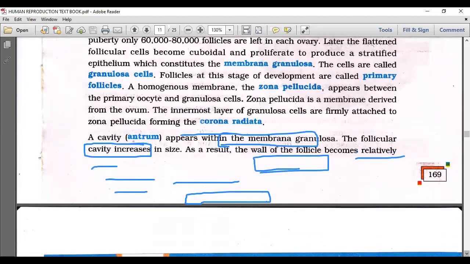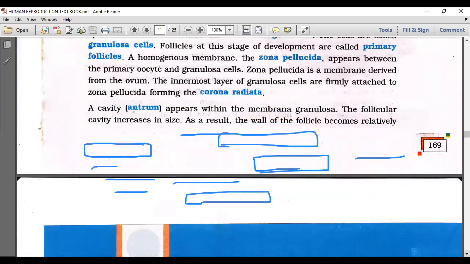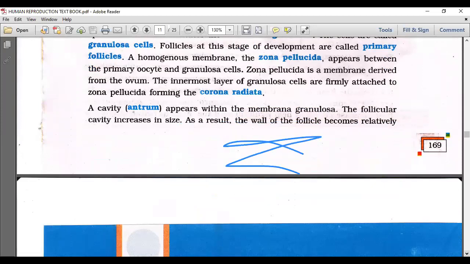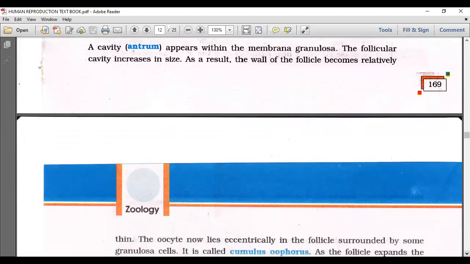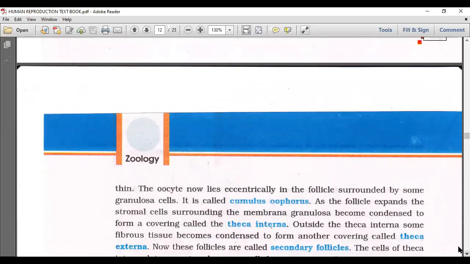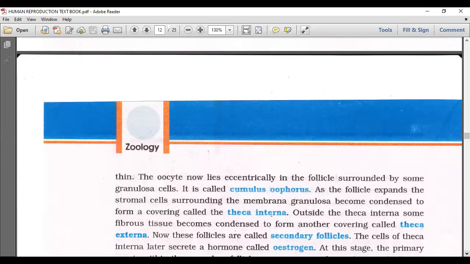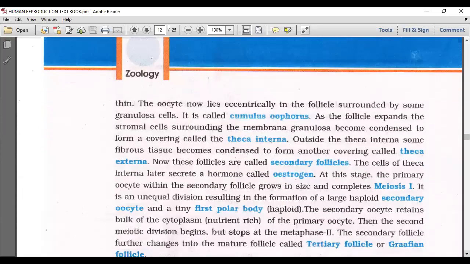Now, a cavity or antrum appears. Let me erase this. An antrum cavity appears within the membrana granulosa. That follicular cavity increases in size. As a result, the wall of the follicle becomes very thin. Then the oocyte now lies eccentrically. Eccentrically. Just keep the diagram in mind.